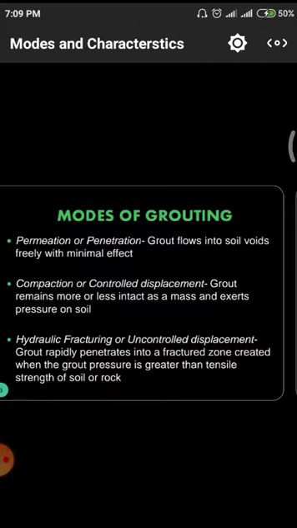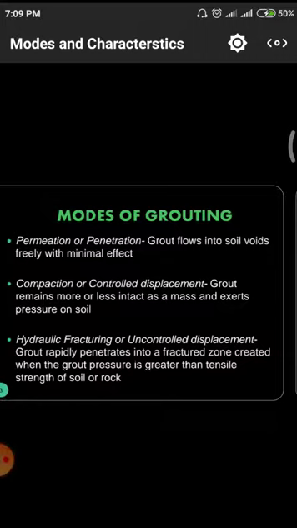That means there is no difference in the mass of the grout material, but it will give some pressure on the soil. While the material is transferred from the ground level to the voids, some pressure and compaction are required to pump that slurry material into the void.